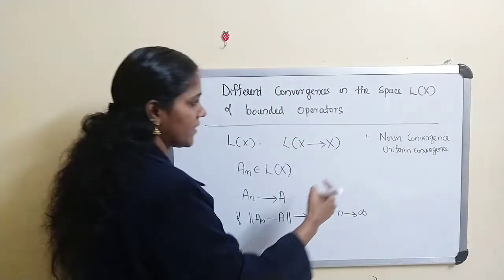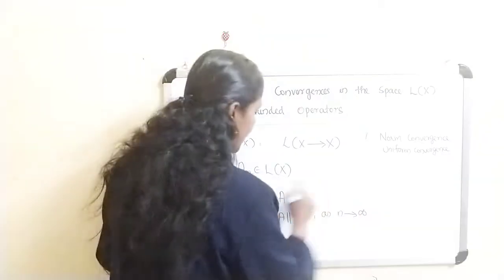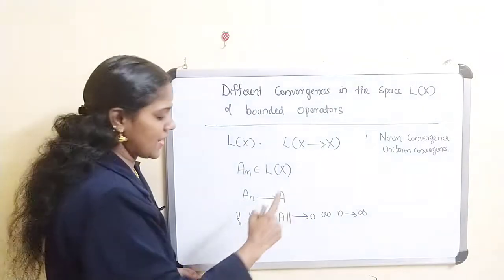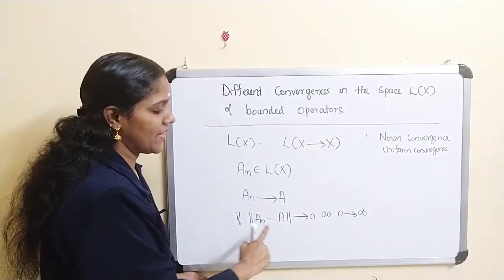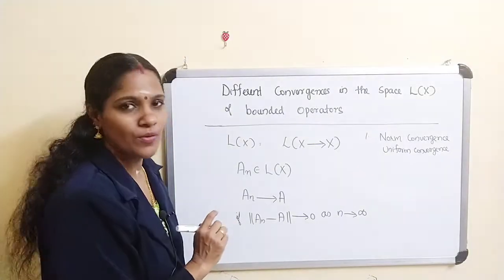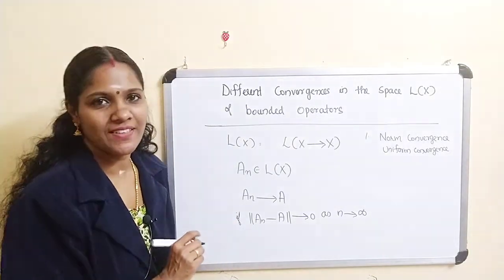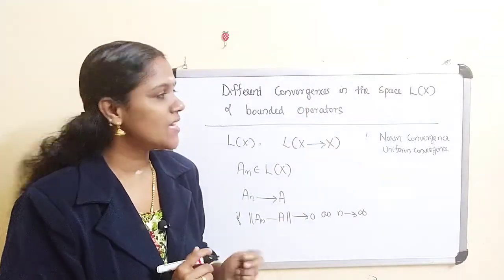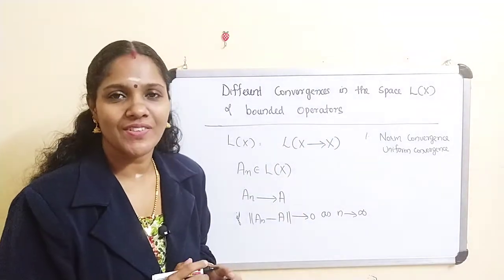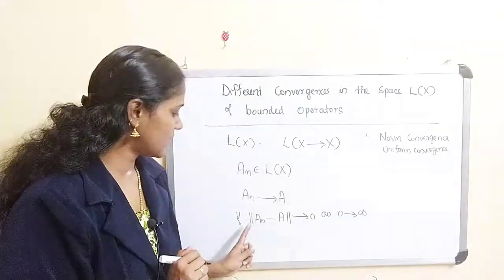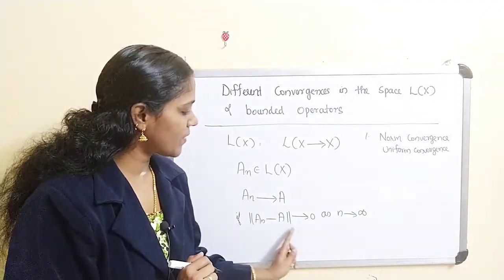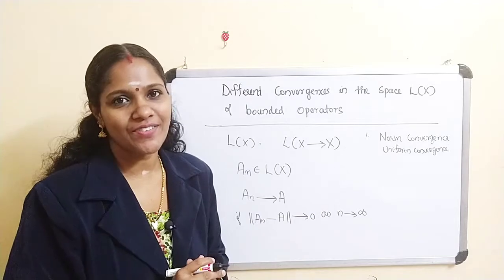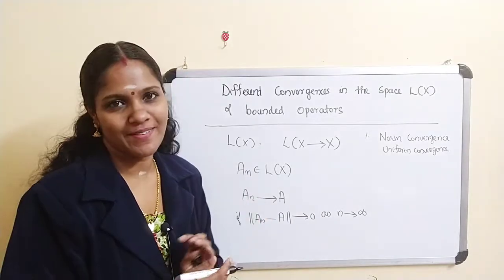So in this case we denote A_n converges to A, and the meaning is that the norm of A_n minus A tends to 0 as n tends to infinity. This is our definition of convergence. This is called norm convergence or uniform convergence, and we write it like this.